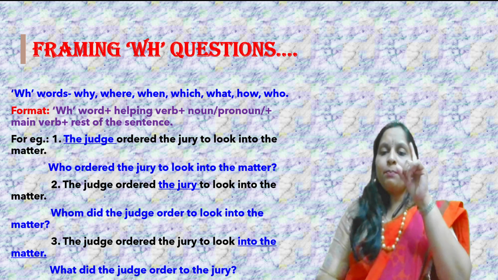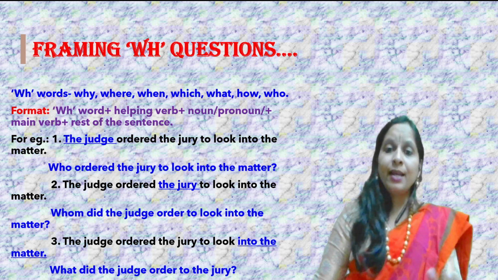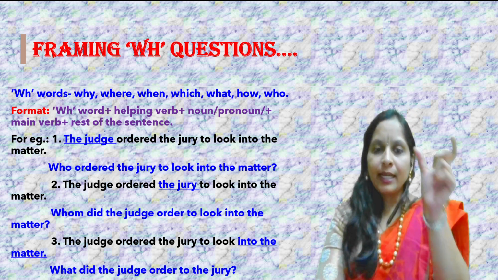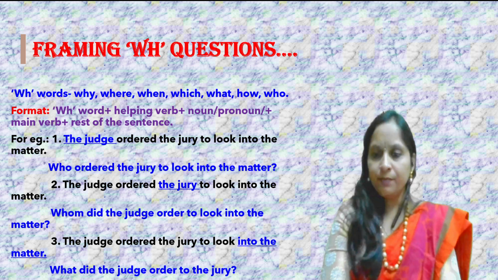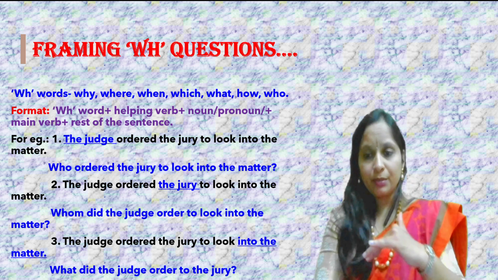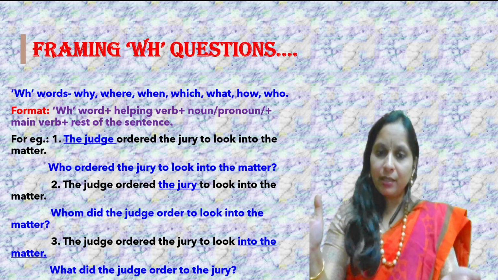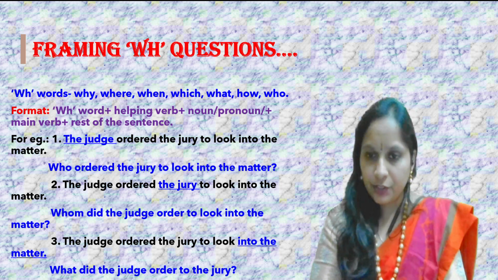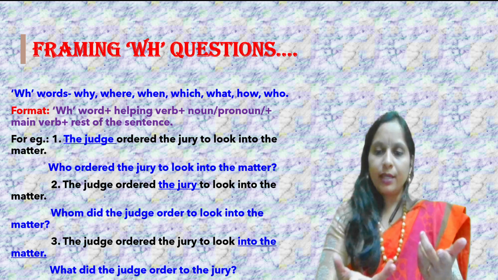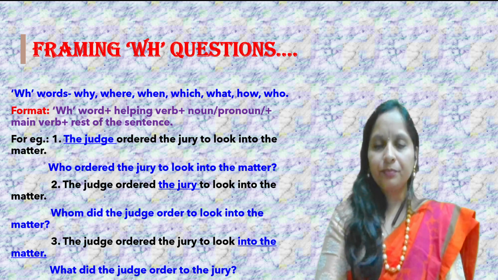I have taken one particular statement, and if you observe, I have underlined different phrases in these three different statements. Of course, the statement has remained the same, but the words underlined are different in each statement. Why have I done this? I'll tell you.